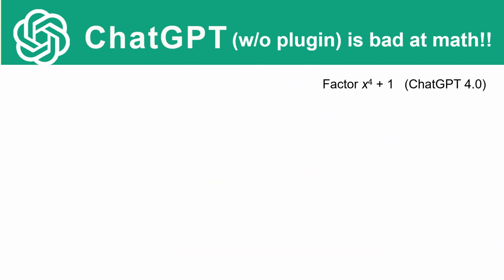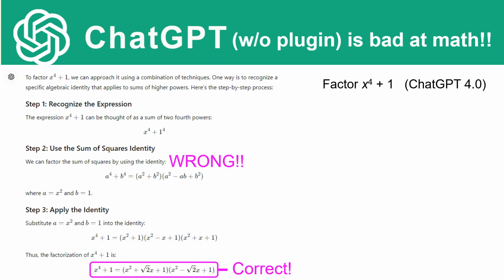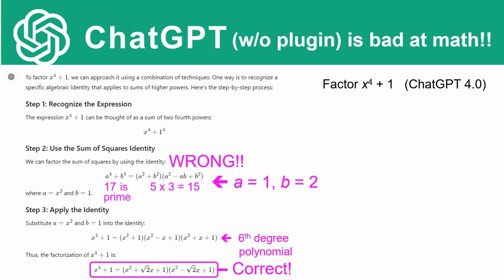Let's look at another one. Let's factor x to the fourth plus 1. Here is the result. Notice that it gives us the correct output, but it has this sum of squares by using this identity, which is completely wrong. For example, if a is 1 and b is 2, a to the fourth plus b to the fourth is 17, which is prime, and the other side is 5 times 3, which is 15. And notice that it actually has in step 3 that a fourth degree polynomial is equal to a sixth degree polynomial.